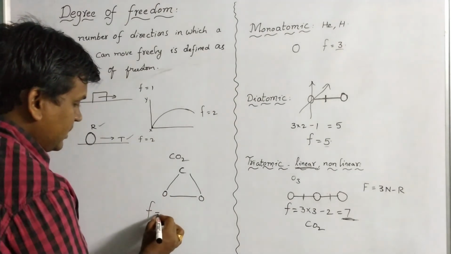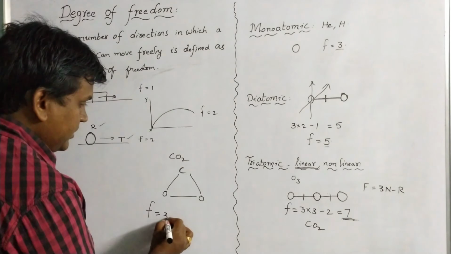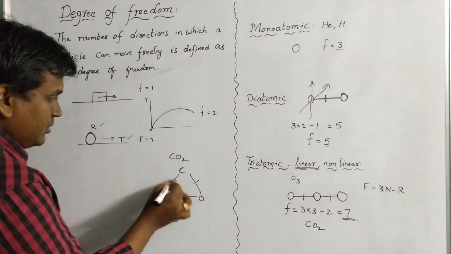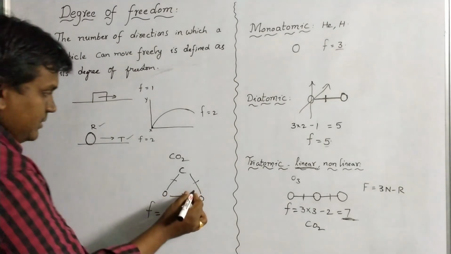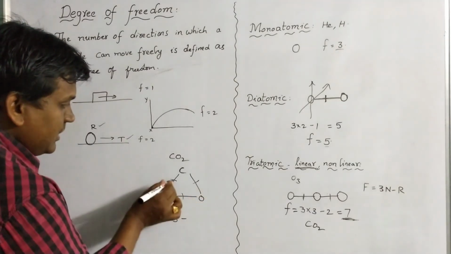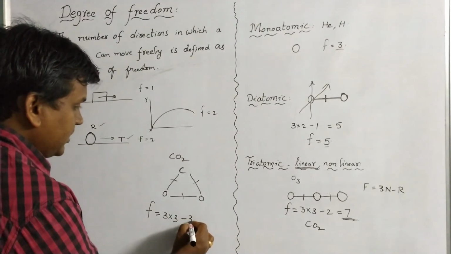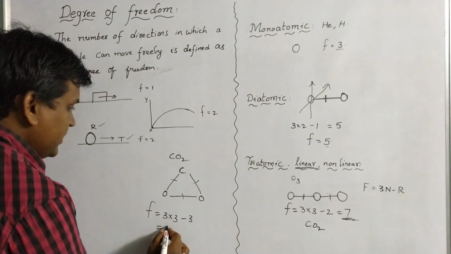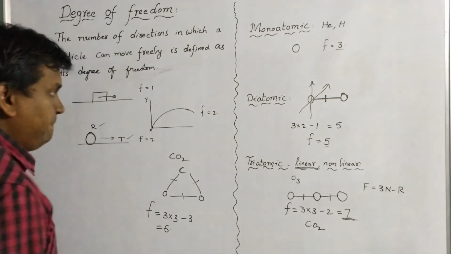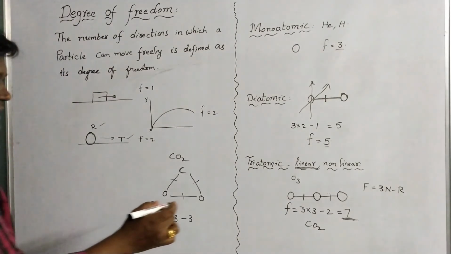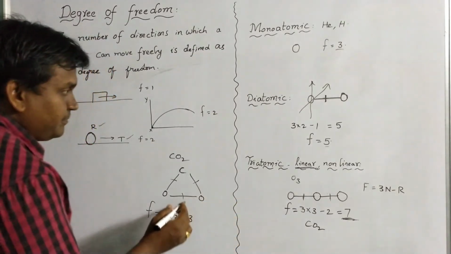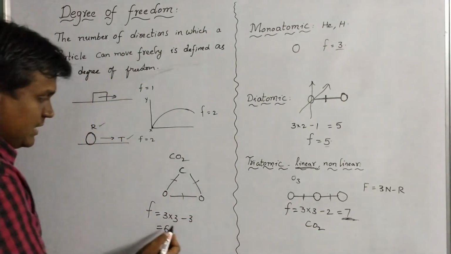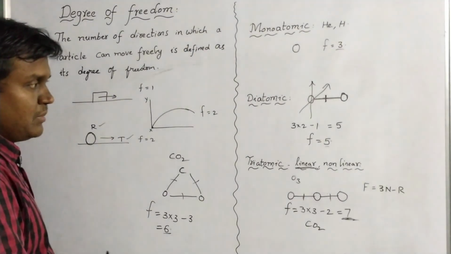So the number of freedom is 3 into 3, and the restrictions are 1, 2, 3. This one is a restriction, this is one restriction, and this is one restriction. So 3 restrictions. So the number of freedom is 6. So this is for triatomic when it is non-linear. Linear is 7, and when it is non-linear the freedom is 6.